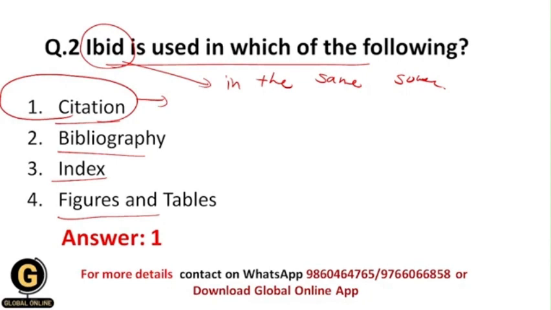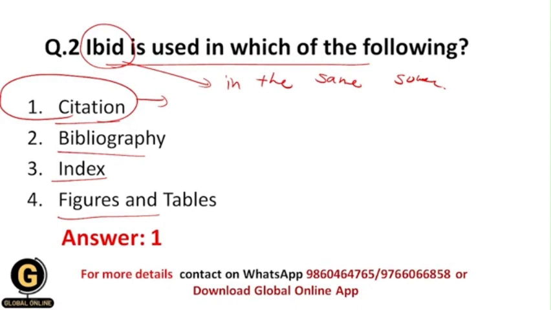Okay, and that's why you are mentioning that article in your whole research report, because you have referred to it for your whole research process. So this is nothing but the citation, and ibid is used in citation. The full form of ibid is "in the same source," and it is used to save space in the textual references to the quoted work which has been mentioned in the previous reference as well.